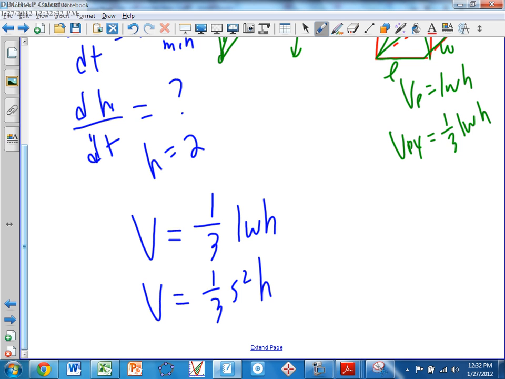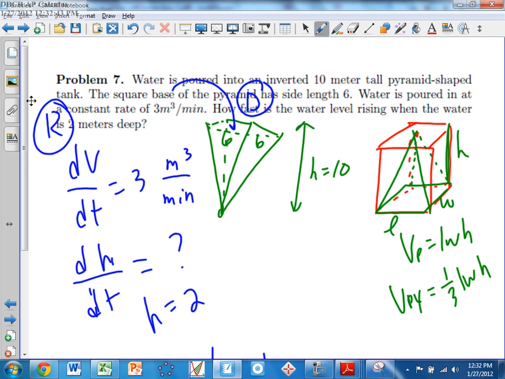If I take the derivative, I'm going to need a product rule, aren't I? Remember how messy that was the other day? Okay, so I don't want to do that now. So I need to find a relationship between S and H. So take a look at the initial conditions. We haven't used them yet. The initial conditions tell me that when this is 6, this is 10. And this is moving down at a constant rate.